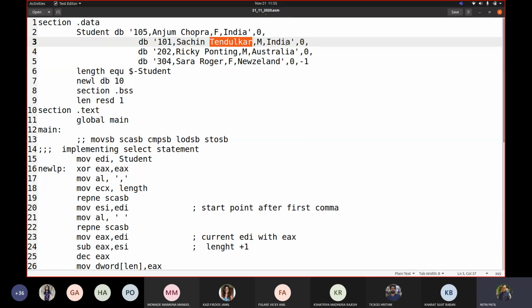Or I want to display their country. Okay, so try to have all combinations. Try to write the code. Fine, and you have to submit that code by today evening. I'm adding the submission part on Moodle now.